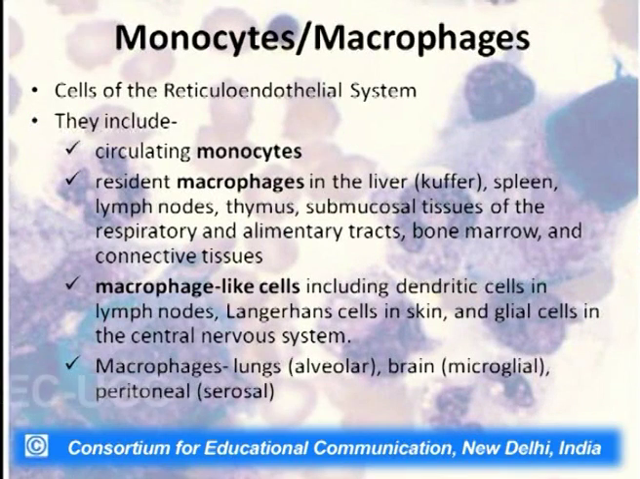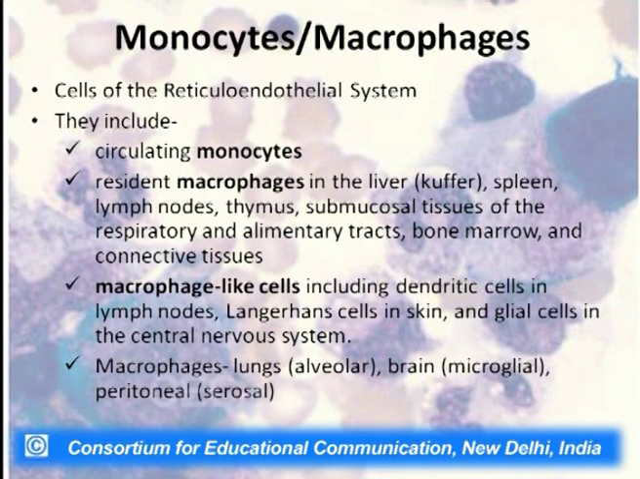Now, after this, the important cells which are phagocytic cells are the monocytes and the macrophages. They are also called the cells of the RES system or the reticuloendothelial system. They include the circulating monocytes, and the resident macrophages in liver, spleen, lymph nodes, thymus, some mucosal tissue of the respiratory and alimentary tracts, bone marrow, connective tissue, etc.